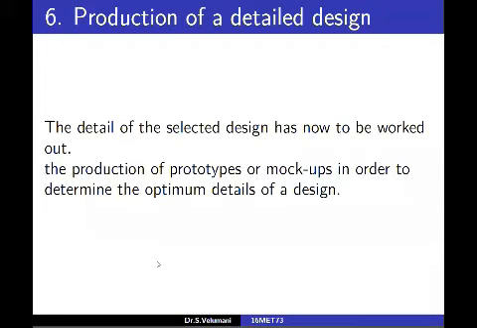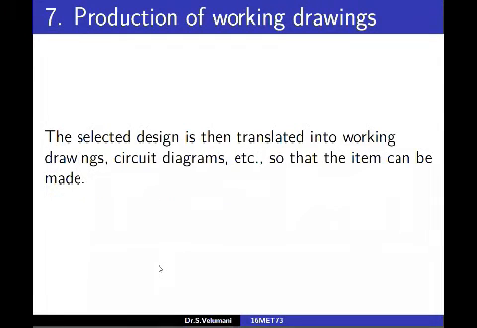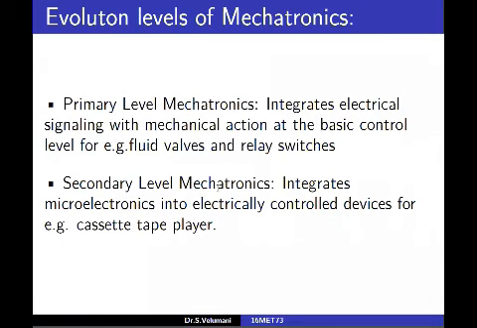I already told you, we have to analyze and simulate or make prototypes of the selected design. Seventh one, we have to give detailed drawing to the manufacturer, or circuit diagrams if it is related to electronics and electrical, to the manufacturer.